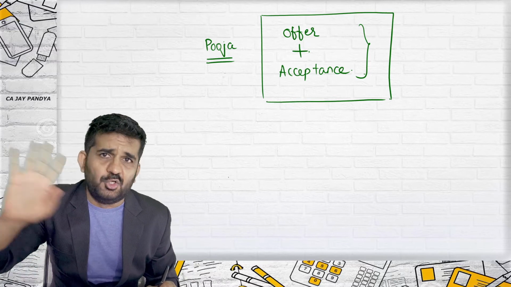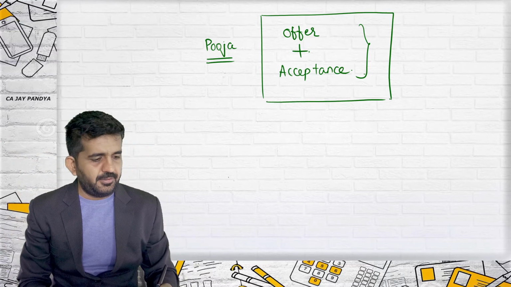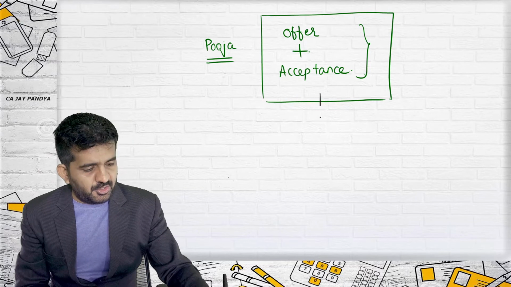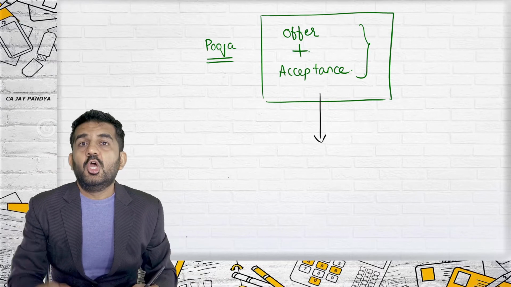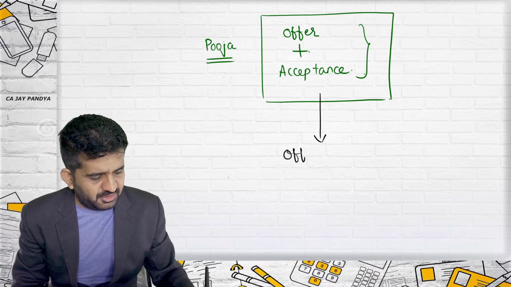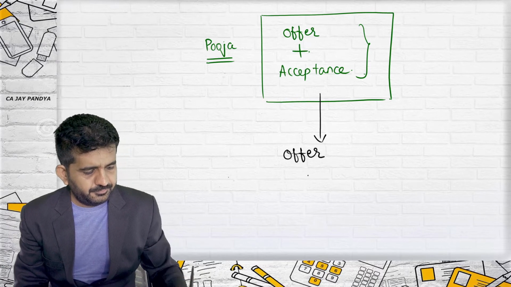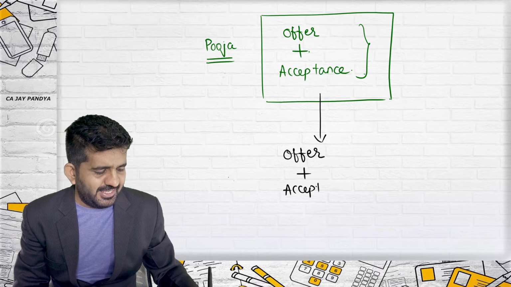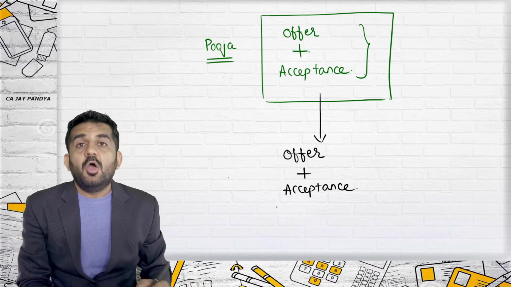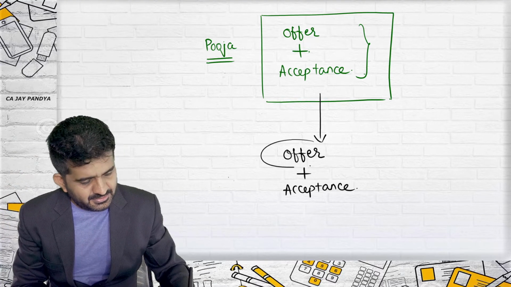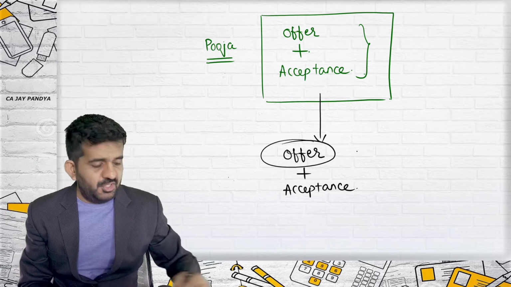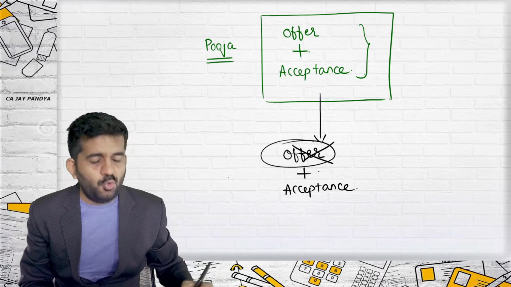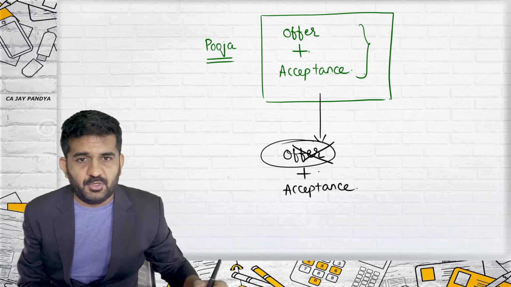Now Dhruvi is saying no in court of law also. See, what is Dhruvi's argument? To become a contract, there should be offer plus acceptance. So both are saying the same thing. But Dhruvi says there was no offer. Why was there no offer?